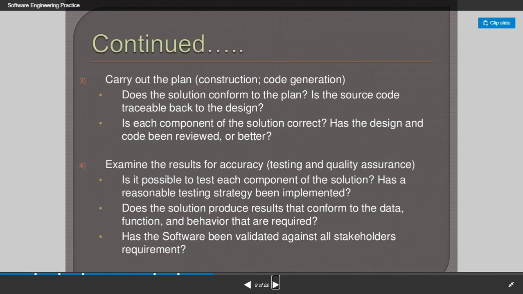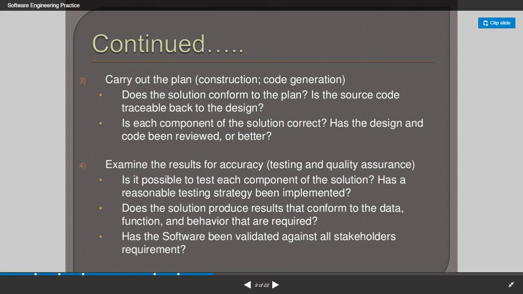So how to carry out the plan? This consists of construction and code generation. So here construction always consists of the design. The design may be an abstract design or a detailed design. So that is the architectural design.